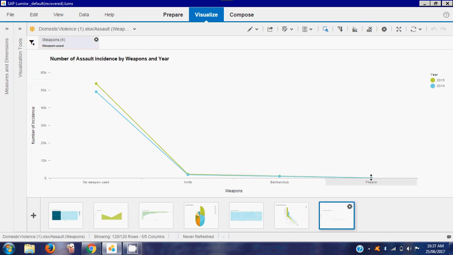So this was a study about domestic violence in Australia, and we can clearly see that most of the cases are in New South Wales.